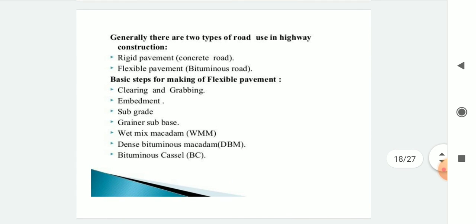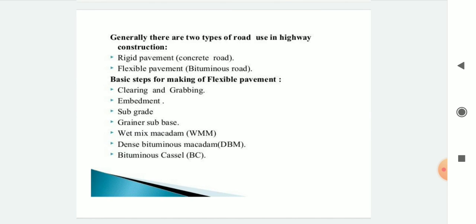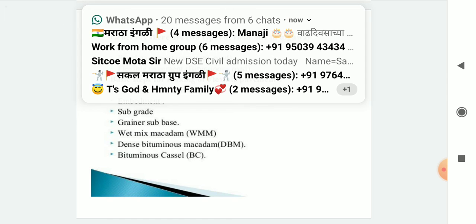Generally, there are two types of pavement used in highway construction: rigid pavement and flexible pavement, which were already discussed in the last slides. Rigid pavement is used for concrete roads because it is a hard pavement, and flexible pavement is used for the bituminous roads. Bituminous roads are flexible pavements and concrete roads are rigid pavements. Basic steps for making a flexible pavement. That means the steps for making flexible pavement.